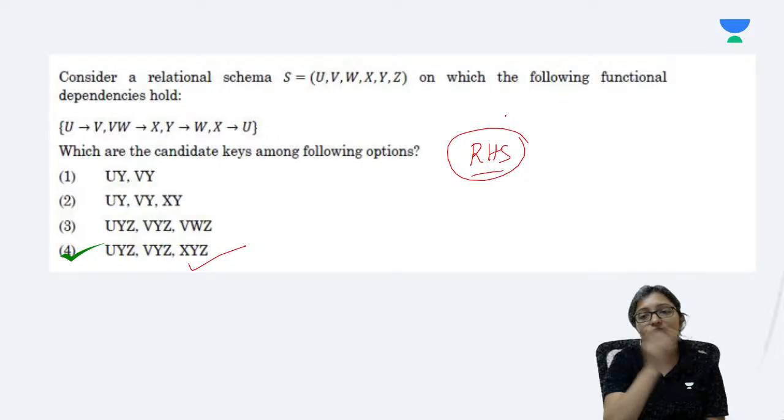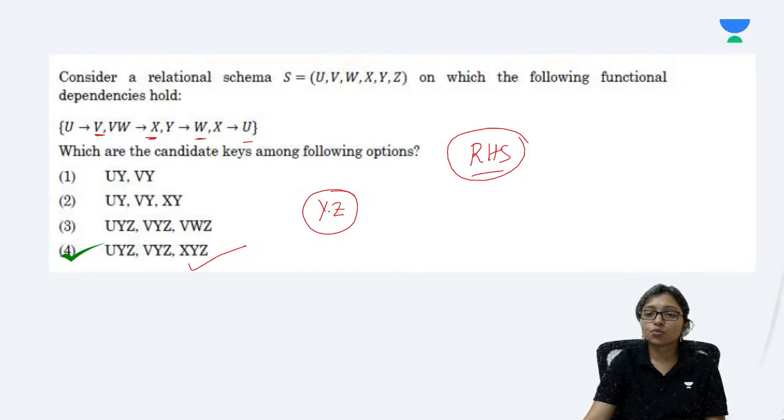Here we have to check the right hand side. Previously in the table we checked the left hand side. Now we are checking the right hand side. In the right hand side, which one is not present? V present, X present, W present, U present. So U, V, which one is not present? Y and Z are not present. As YZ is not present, then YZ has to be part of the candidate key.